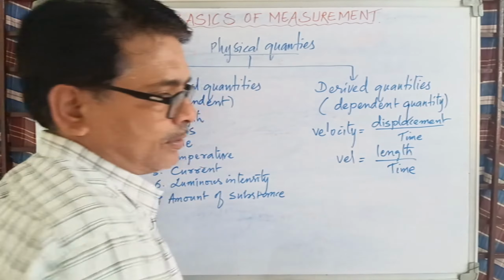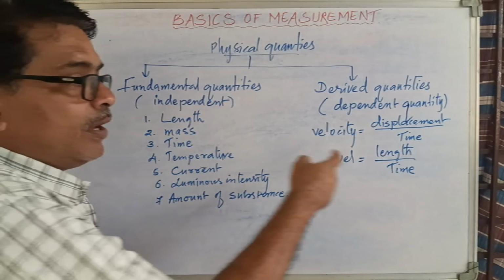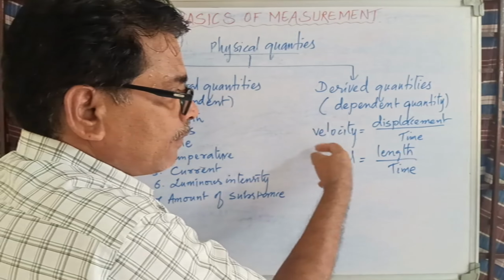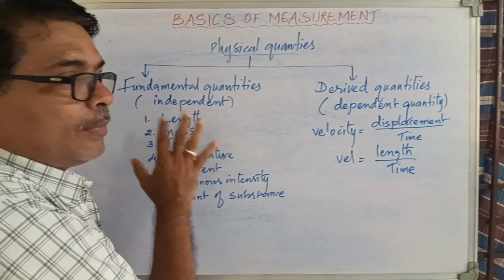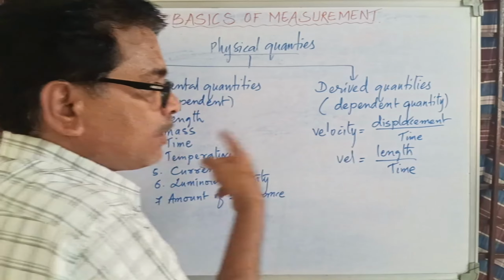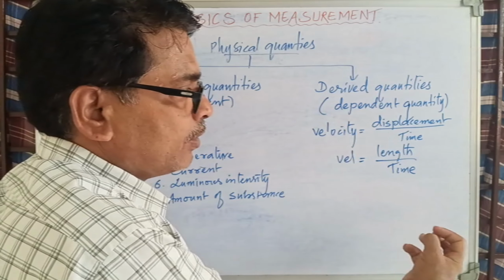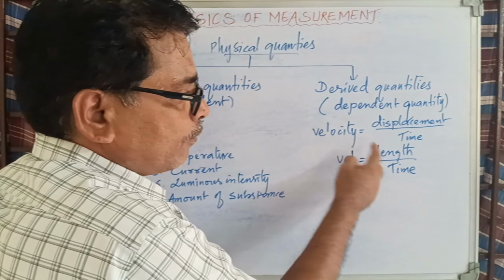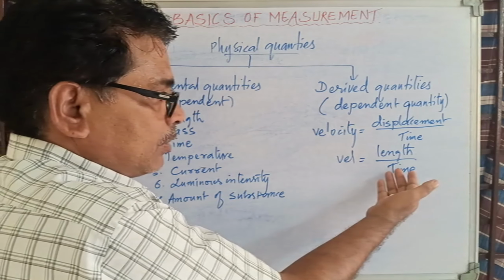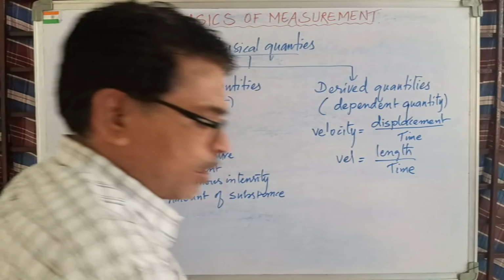Where do you find length? It's here. Where do you find time? It's here. That means you don't have velocity here. But to calculate velocity, this is the formula, length by time, and length by time is available here. That is the reason these are called derived quantities. You are deriving its value by taking the help of fundamental quantities. So velocity is depending upon this one. That is why it is called a derived quantity.